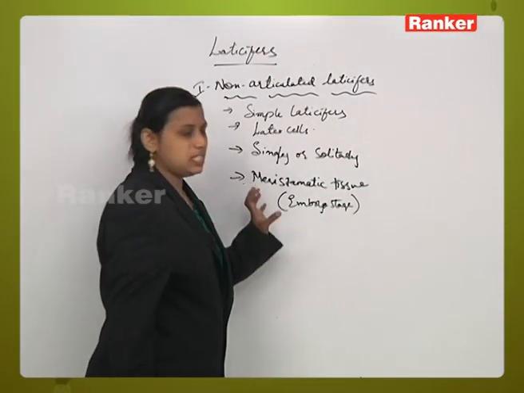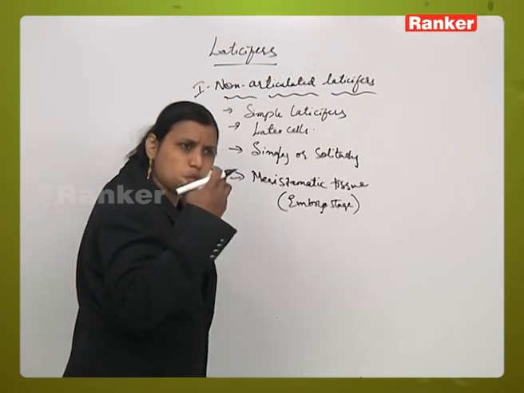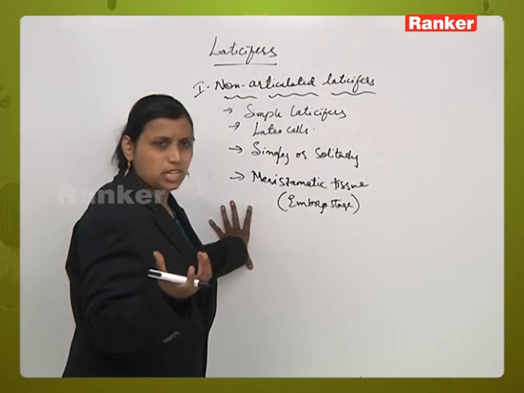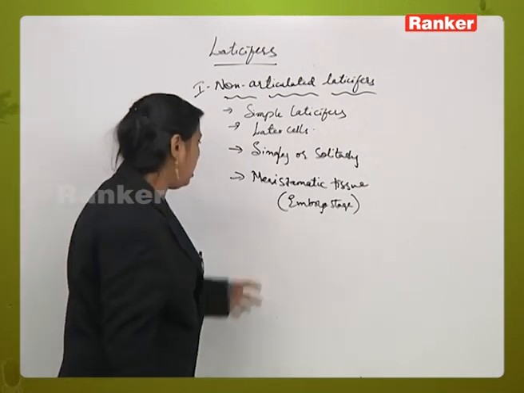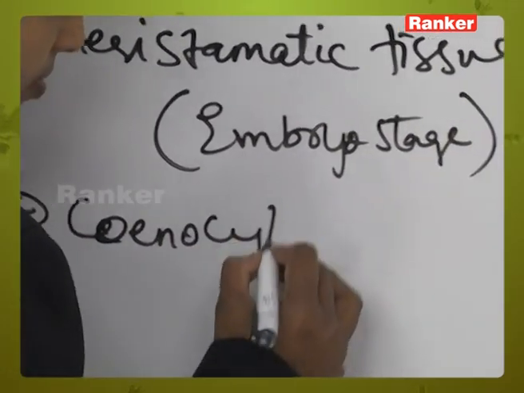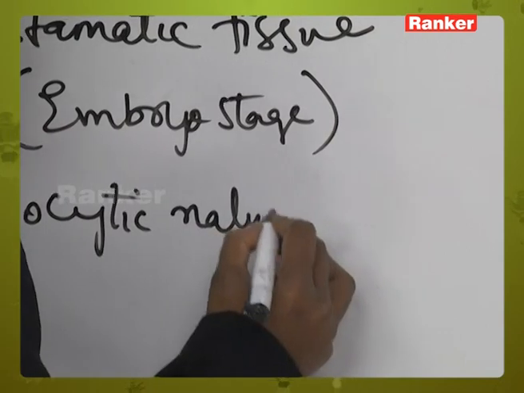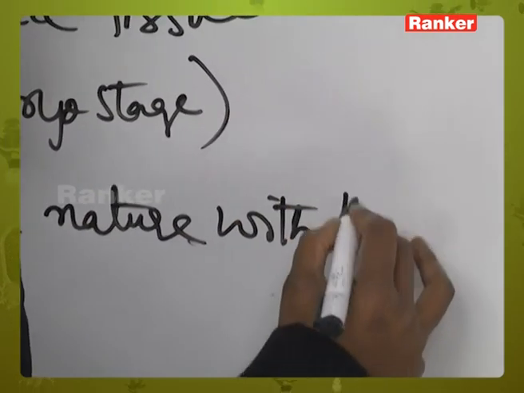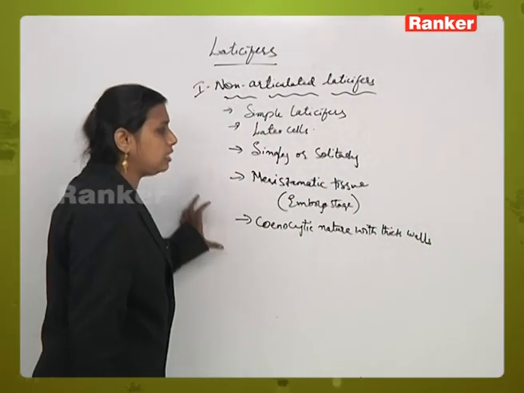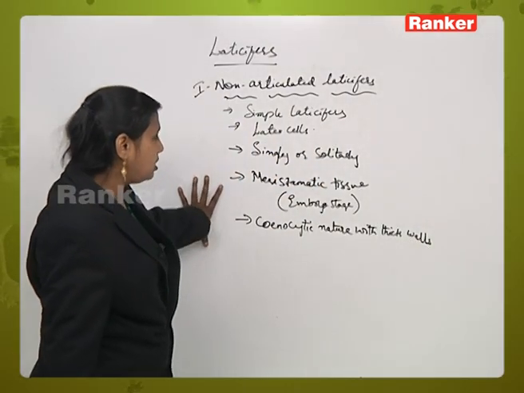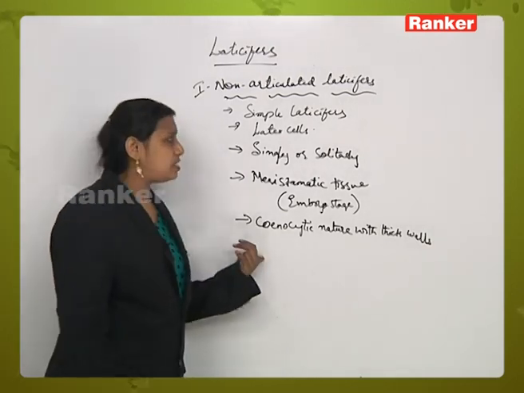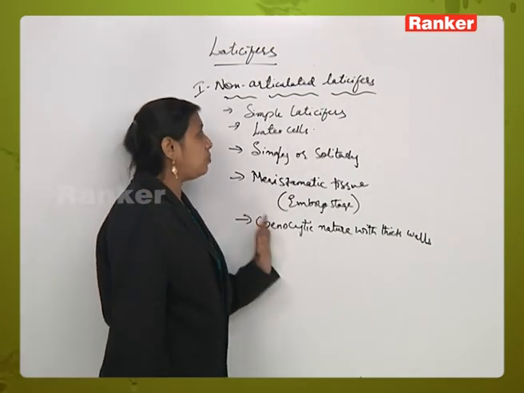At the embryonic stage, these are simple structures. When the plant grows, they protrude and multiply and develop into a well-developed structure. Here, these occur in the form of coenocytes. These are coenocytic in nature, with thick walls. Hence, they are easily identified among the different cells associated with the simple laticifers.